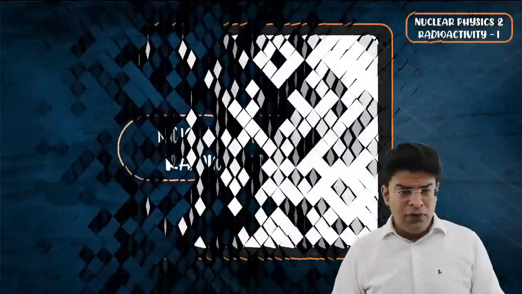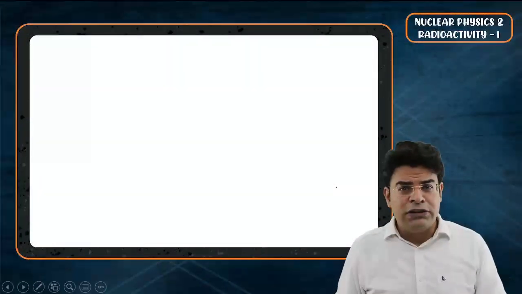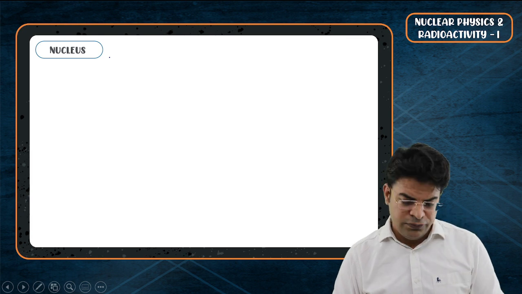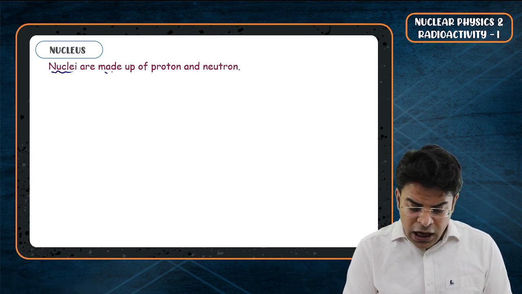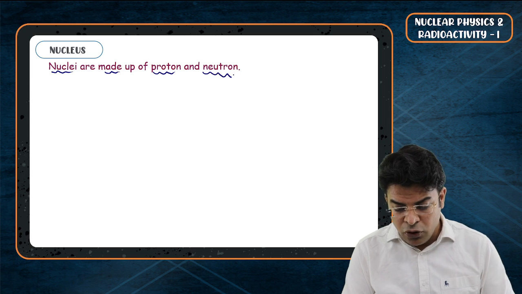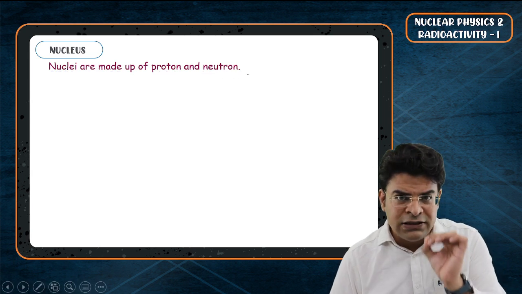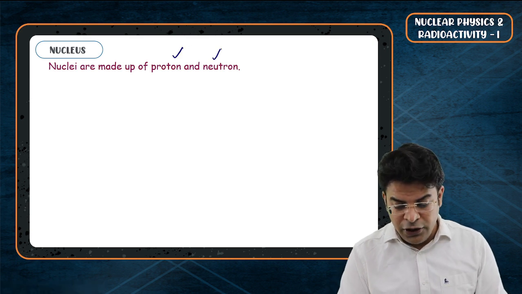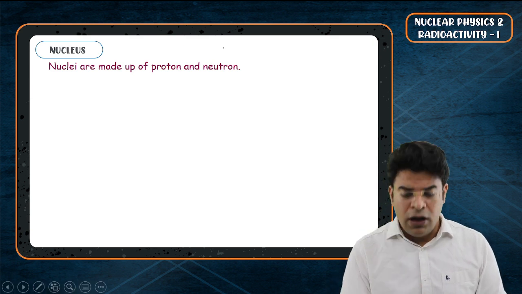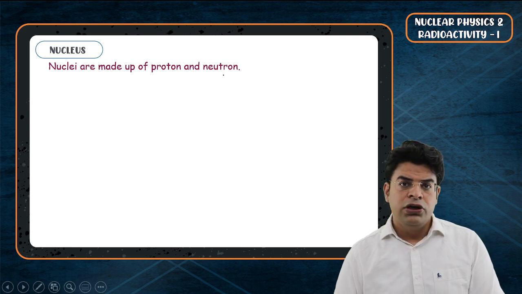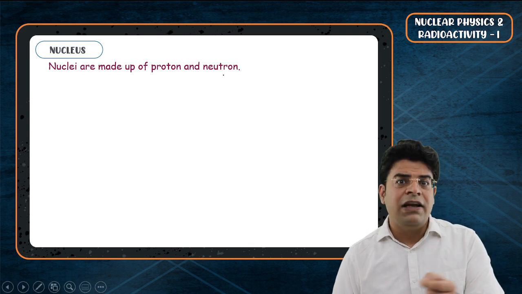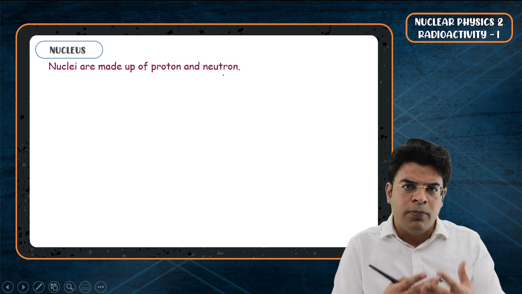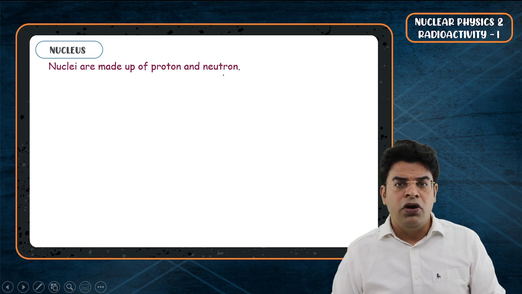So, what are we going to talk about first? Nucleus. So, the first agenda is nucleus. Nuclei are made up of protons and neutrons. So, electrons are not at all present inside the nucleus. What is present inside the nucleus is proton and neutron, and hence both of them are combinedly called nucleon. So when I say proton, it means proton. When I say neutron, it means neutron. But when I say nucleon, it means that it can be either proton or neutron.